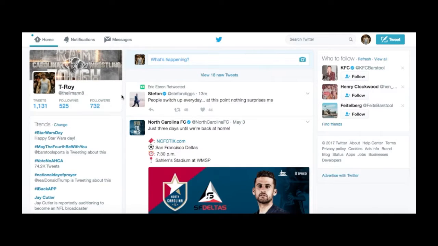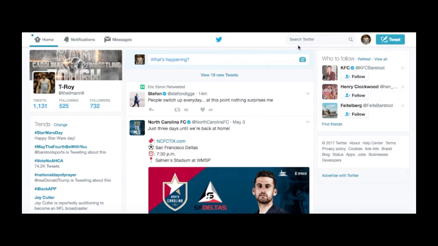So here's a screenshot of a timeline on Twitter that you'll see, kind of a newsfeed of tweets and retweets. On the left-hand side is your navigation bar, where your home button will take you to the timeline. Then notifications, which will give you notifications on your likes, retweets, and new followers. And then a messages section, which allows you to privately message other users.